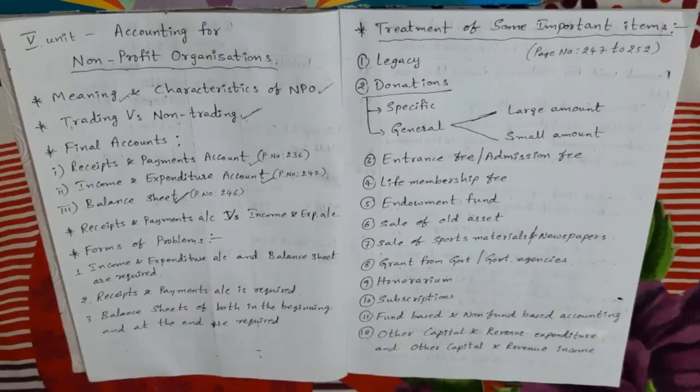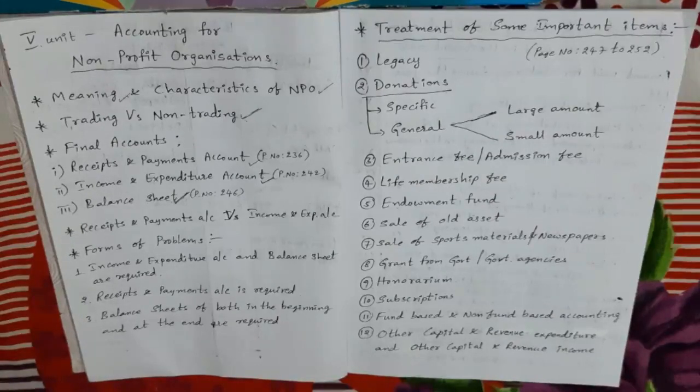Next, receipts and payments account records the receipts and payments of both capital and revenue nature. But in income and expenditure account, we record only income and expenditure of revenue nature. Only revenue items are recorded, whether revenue income or revenue expenditure. That means capital items we do not take. Okay, next,